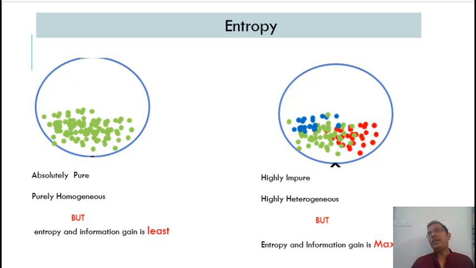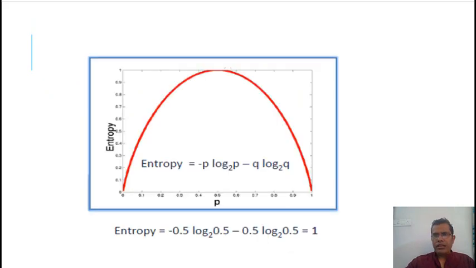If we plot this data, we will have something like this. My values will slowly increase. On the left hand side of this plot, my entropy is least. And as my data keeps on getting mixed, in between my entropy would be highest. And then it again starts to decrease.